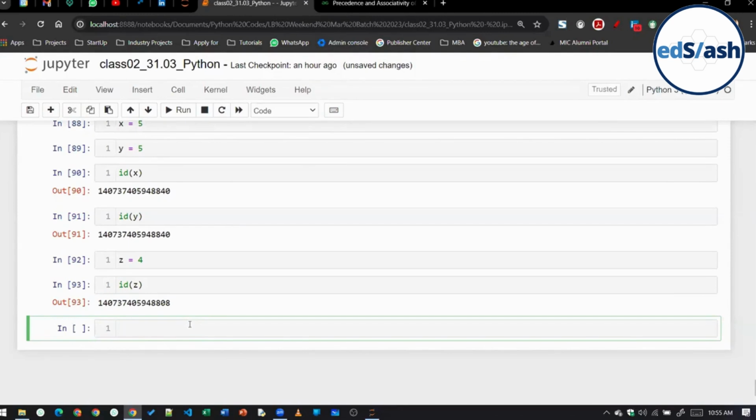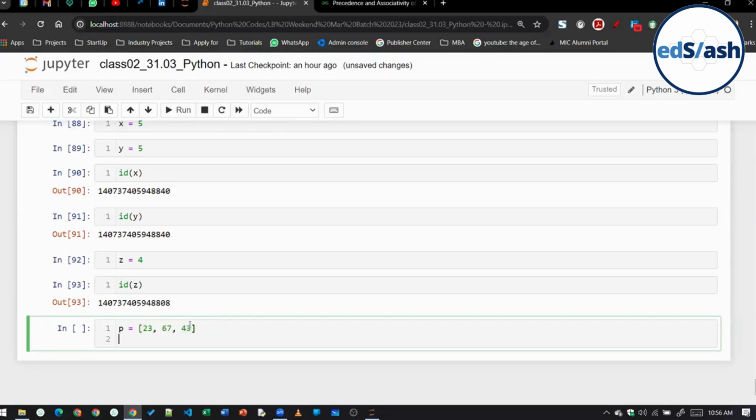Is it clear, class, so far? In case of immutable data types, if the data stored is the same, then the ID will also remain the same. But suppose I'm creating a list. I write p is equal to a list, storing 23, 67, 43. I'm creating another list called q with 23, 67, 43.